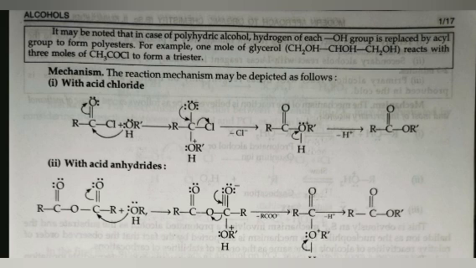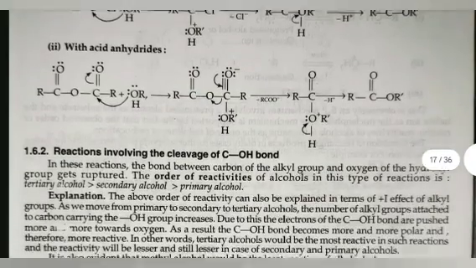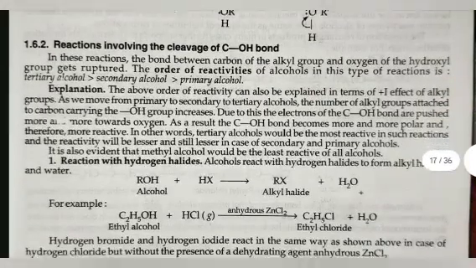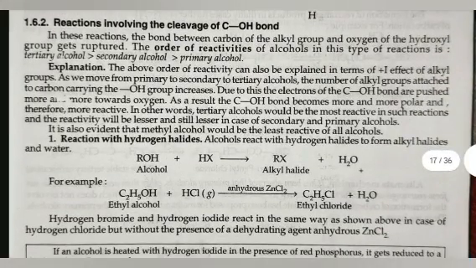For example, 1 mole of glycerol reacts with 3 moles of CH3COCl to form a triester. Mechanism. The reaction mechanism may be depicted as follows. Reaction involving the cleavage of carbon-hydroxyl bond. In this reaction, the bond between carbon of the alkyl group and oxygen of hydroxyl group gets ruptured.